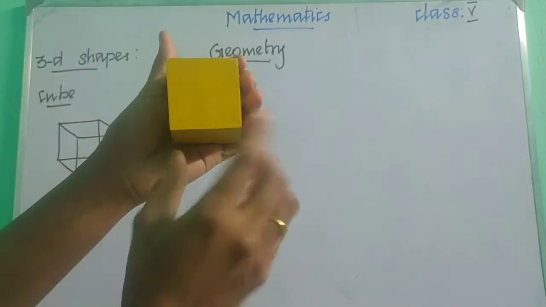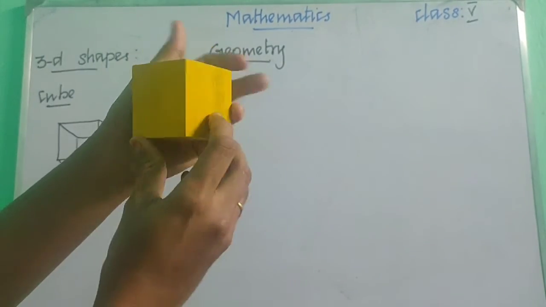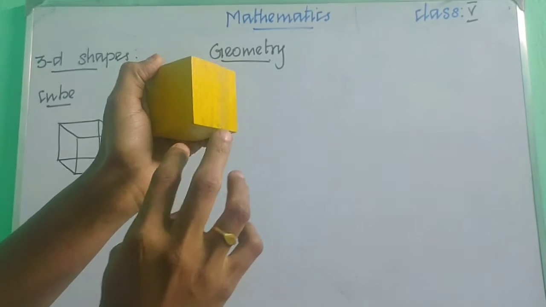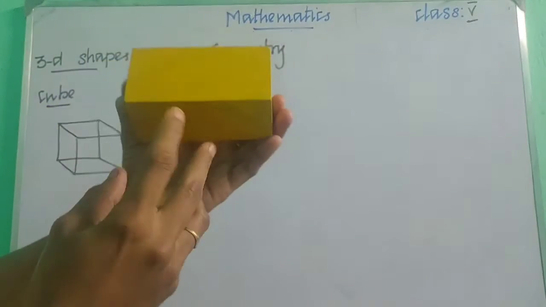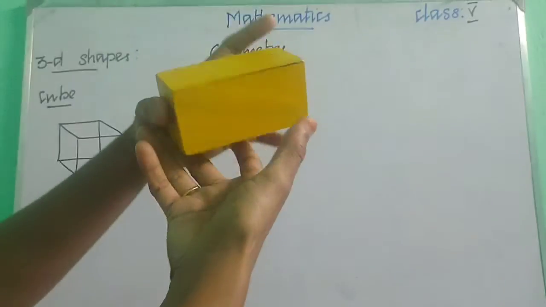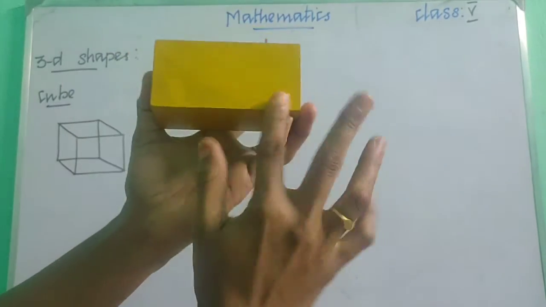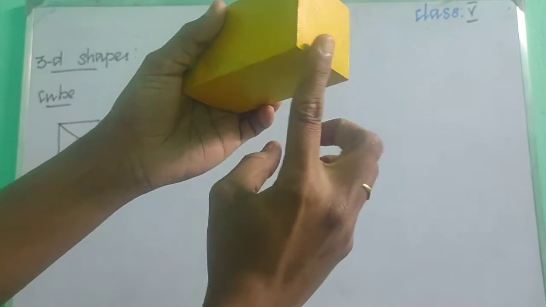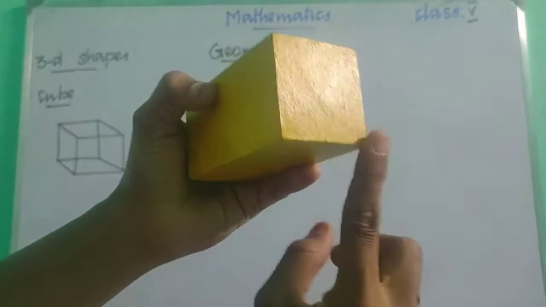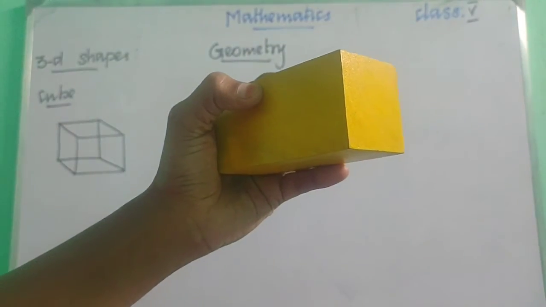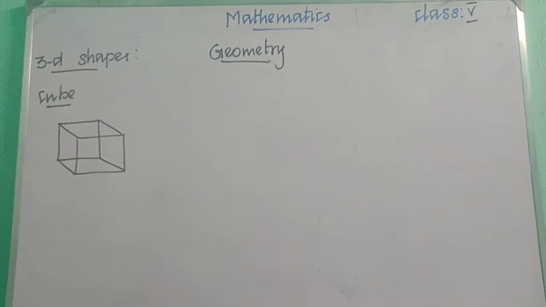See, in this shape we have length, breadth and then height. Okay, children, let me show you another object. It's a 3-dimensional shape. It has length, breadth, and height. Okay children, is it clear? So a 3-dimensional shape has 3 dimensions, that is length, breadth and height. Is it clear?